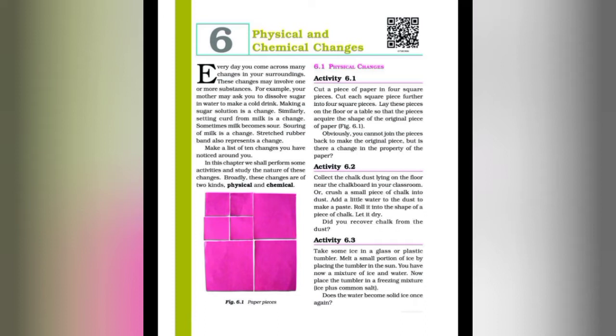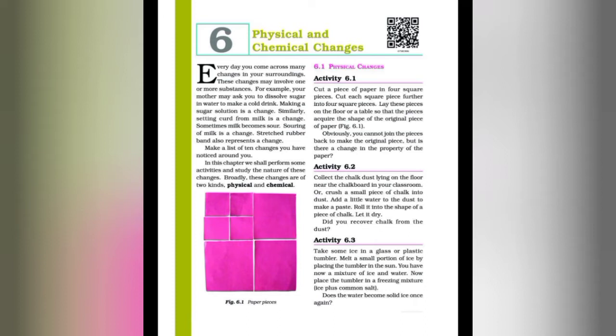Make a list of 10 changes you have noticed around you. In this chapter, we shall perform some activities and study the nature of these changes. Broadly, these changes are of two kinds, physical and chemical changes. So students, among all the changes we have studied in the above examples, some changes can be reversed, whereas some cannot be reversed by reversing the conditions.